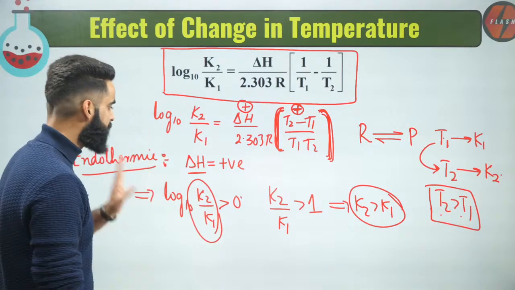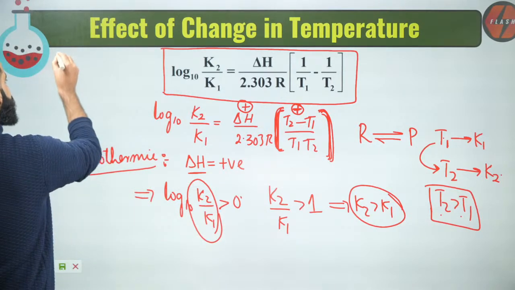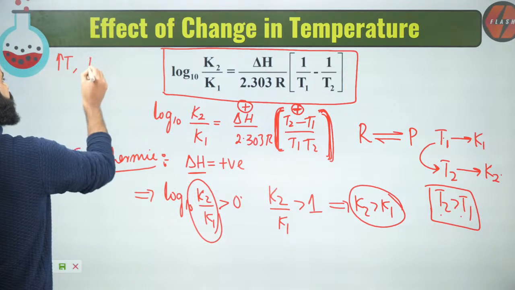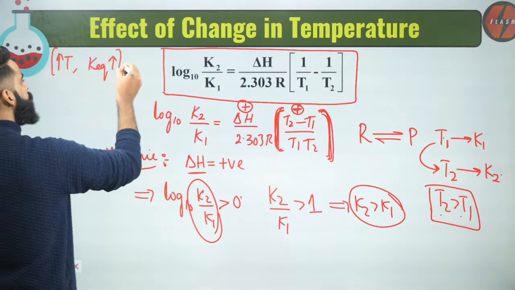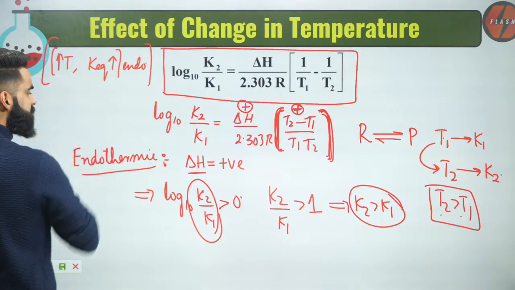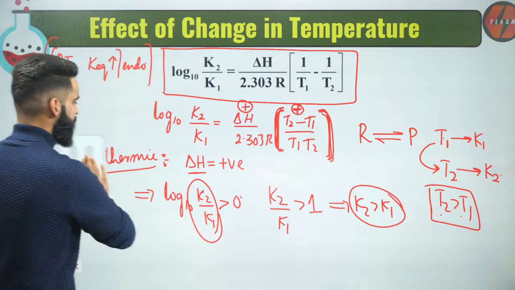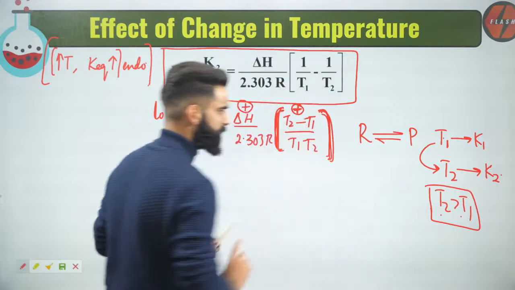Now understand one more thing. I'm sure this is clear. So remember, on increasing the temperature, equilibrium constant increases for which reaction? For an endothermic reaction. Now what is going to happen to the exothermic reaction? If I increase the temperature of the exothermic reaction, what is going to happen?